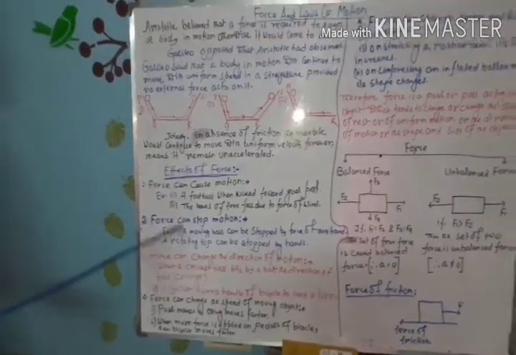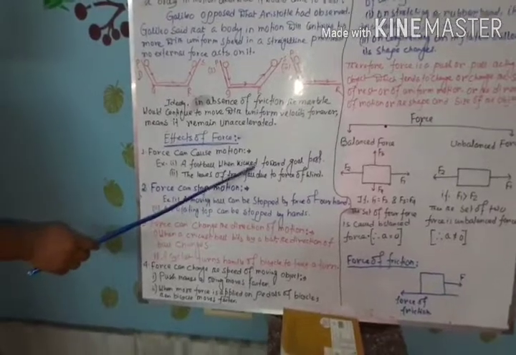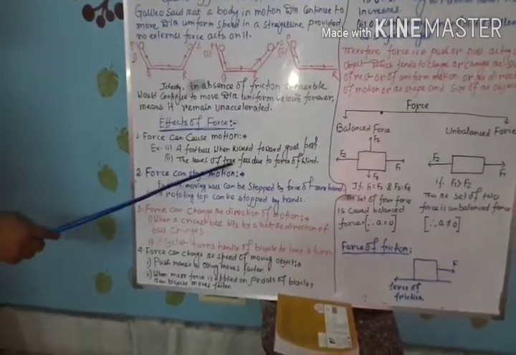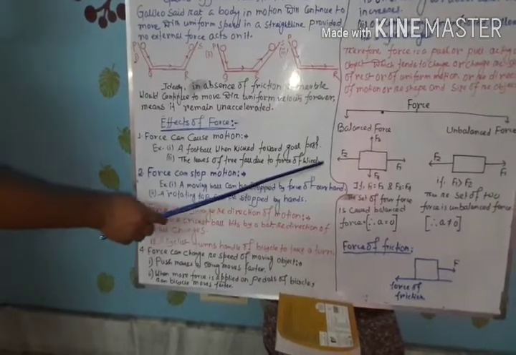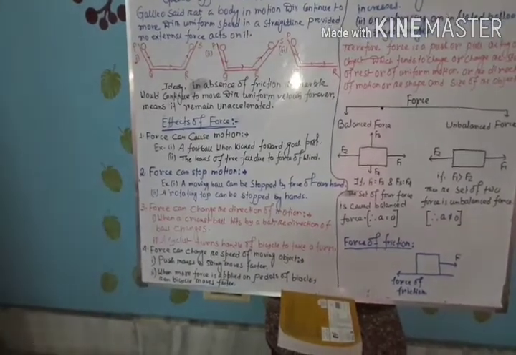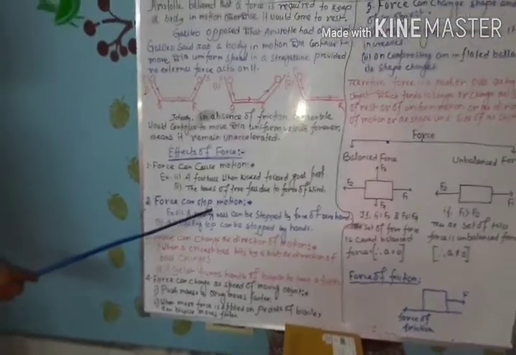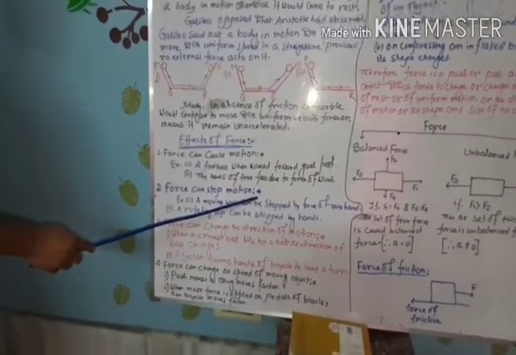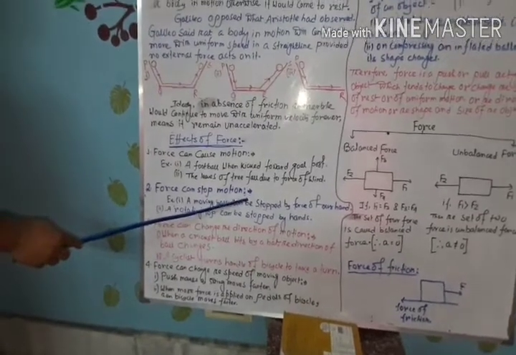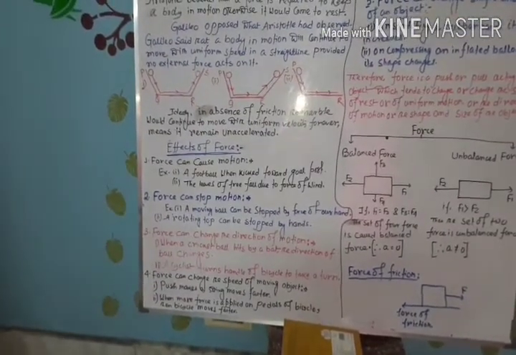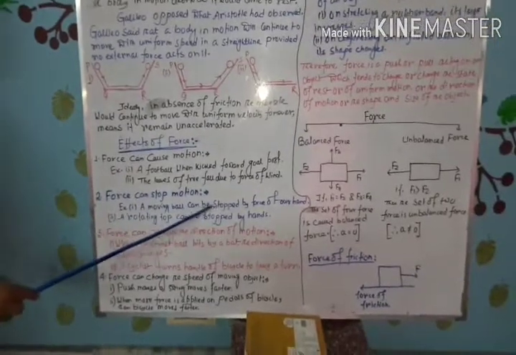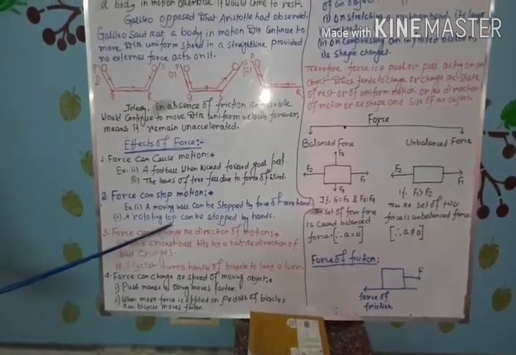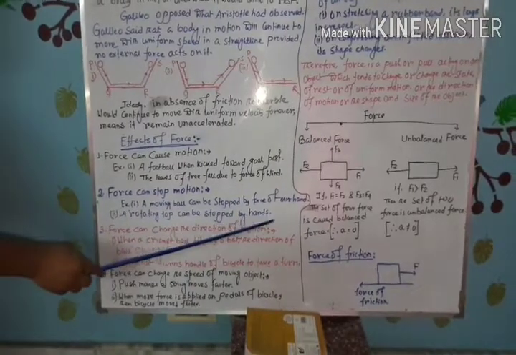For example, a football when kicked towards the goalpost. Number 2, the leaves of the tree fall due to the force of wind. Next, force can stop motion. So means by applying a force, we can stop a moving object. For example, a moving ball can be stopped by the force of our hand. A rotating top can be stopped by hands.